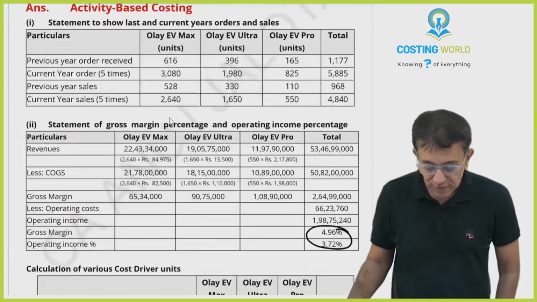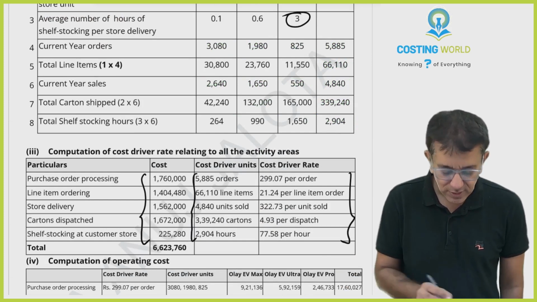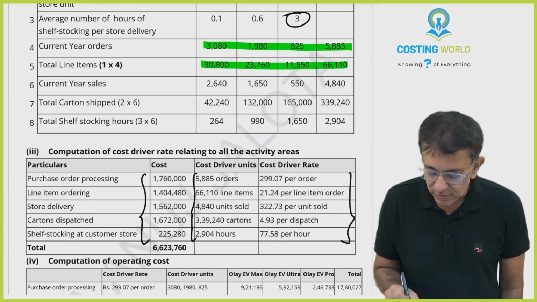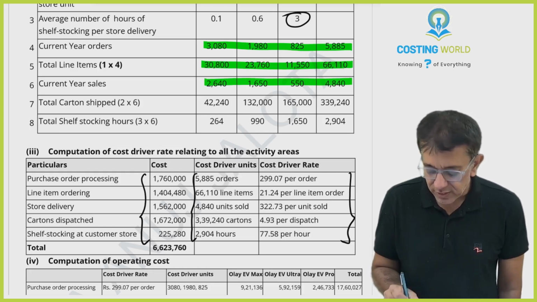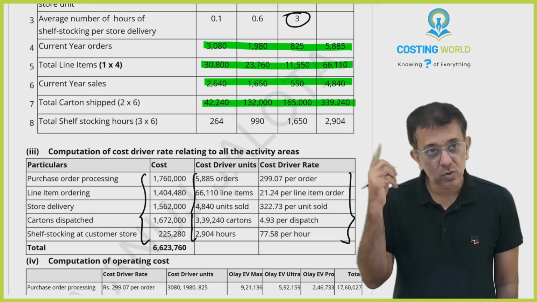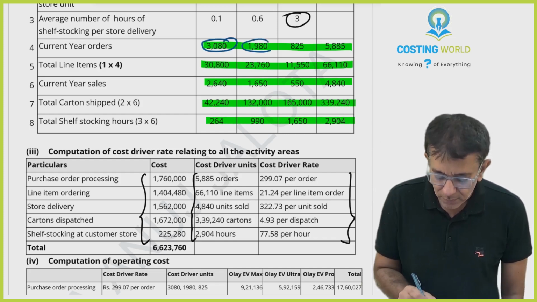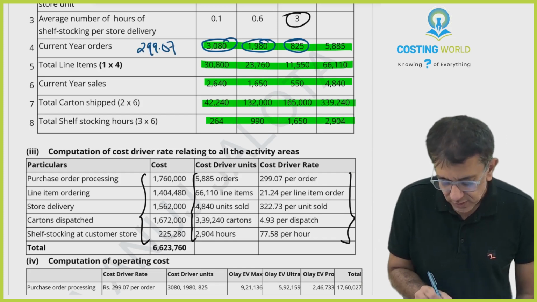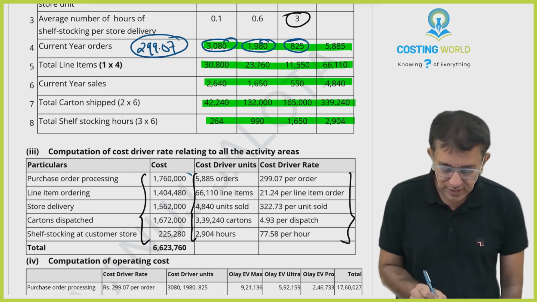Once you have got this data, it will be useful for order processing cost. This will be for line item ordering, this data will be useful for stores delivery, this for the cartons cost, and this for shelf stocking cost. All these numbers you will take and multiply by 299.07, that is the cost per order. So that will give you the breakup of this entire cost.